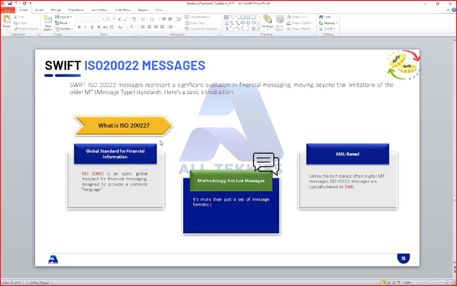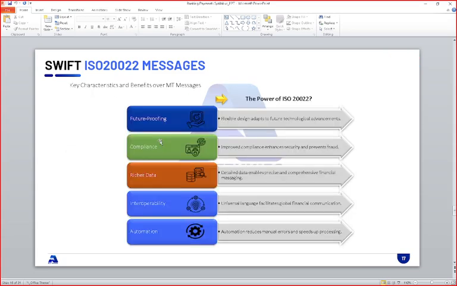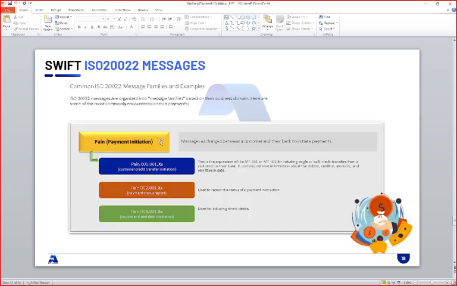Then we started discussing ISO 20022 messages. This is a totally new message format, so we learned in detail all the elements. There are around 600 elements, of which only 200 are mandatory. If you compare that to MT messages, only about 40 text fields are mandatory. We discussed that in detail. Then we discussed the advantages and significance of using ISO 20022.